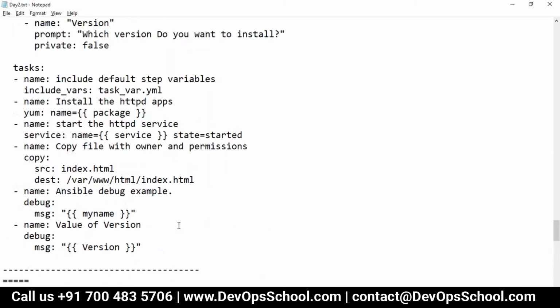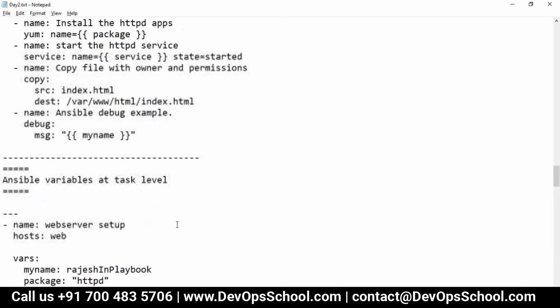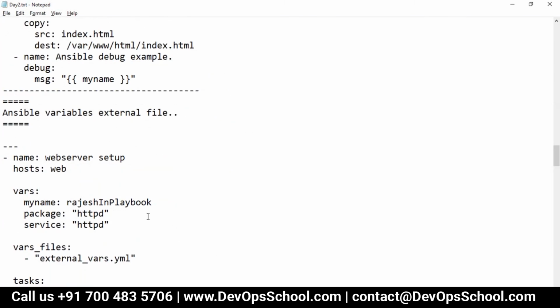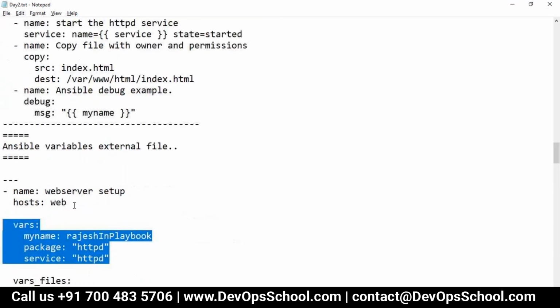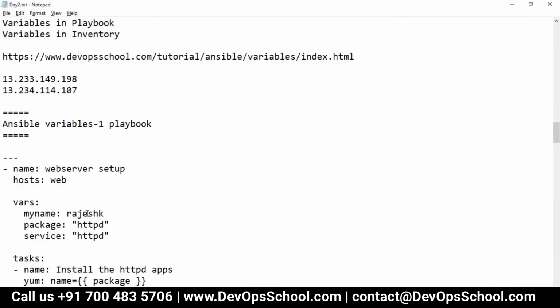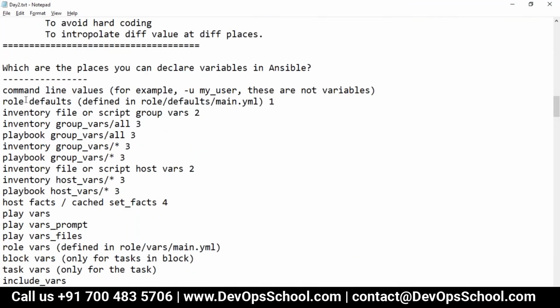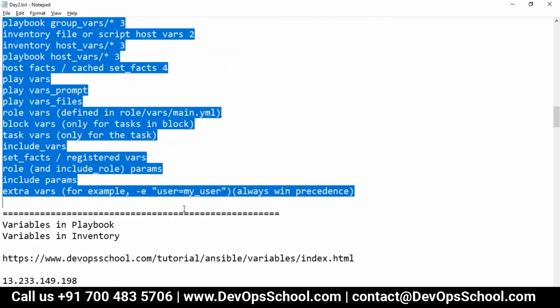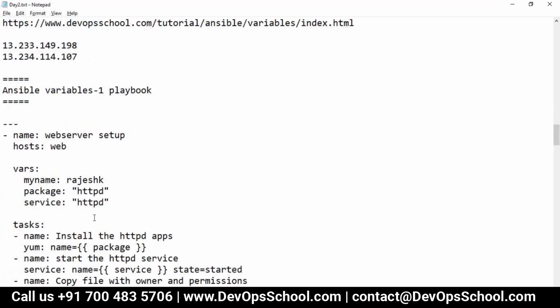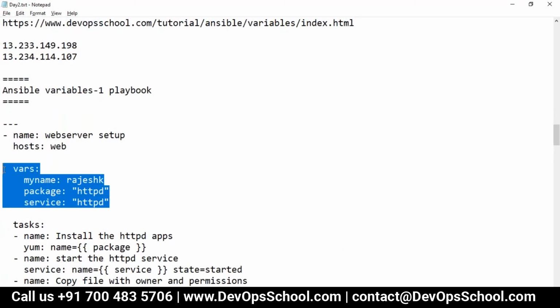So here, okay guys, now you can also try this out. So guys, how many types of variable declaration did I teach you in the playbook? Let's first understand this. I taught you how to embed the variable in the playbook. I hope you are clear. Then okay, I have to go up, sorry. So here first I taught you what are the places you can declare the variable. So many places. Then I taught you how to embed the variable in the playbook itself.